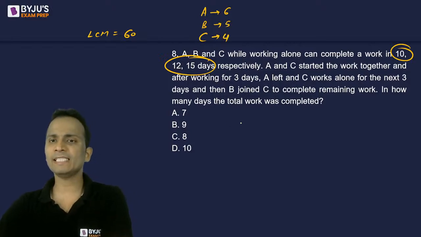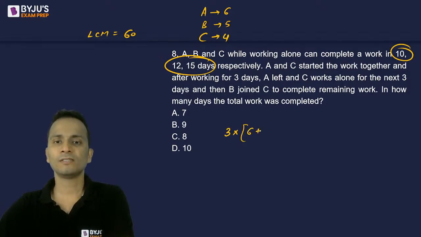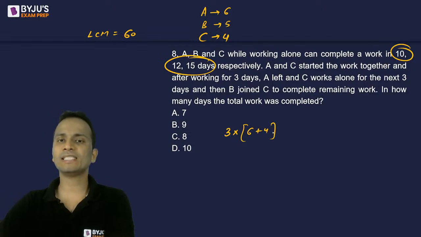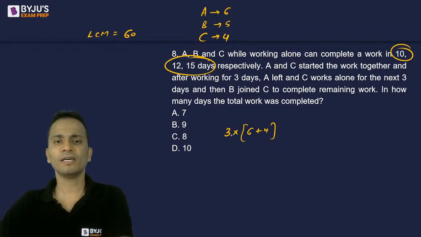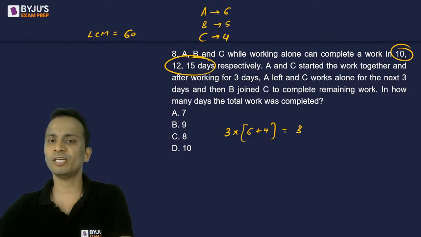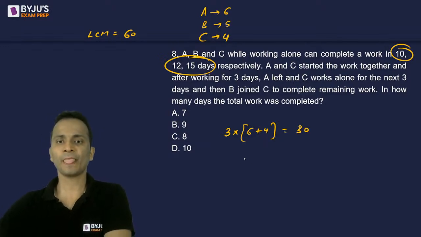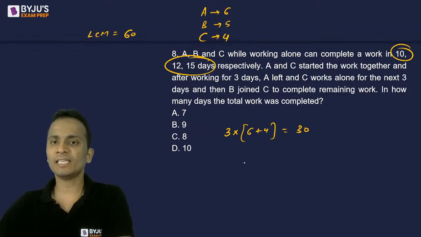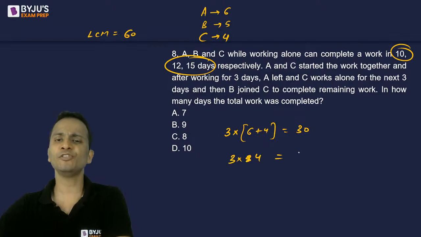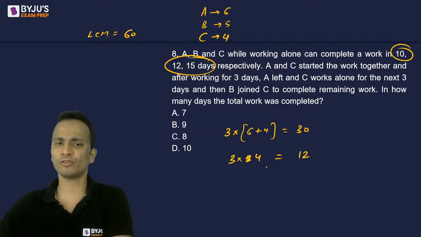Now first of all, A and C started and worked for 3 days. So in 3 days they will finish A's one day work and C's one day work, which are 6 and 4. Multiply by 3, that is 30 units out of 60. Then A left and C works alone for 3 days. So C in 3 days will finish 3 into 4, that is 12 units.